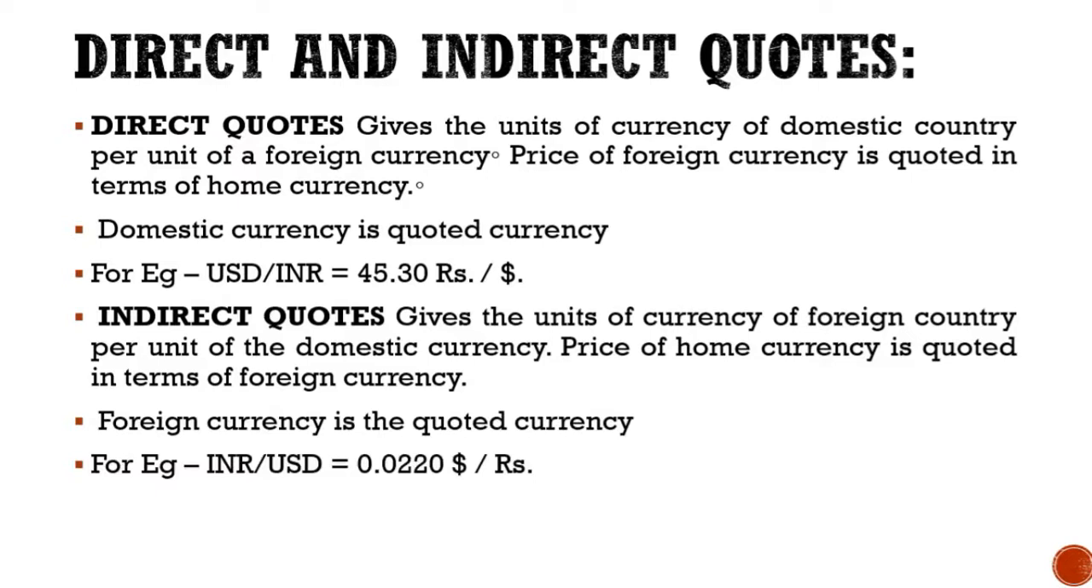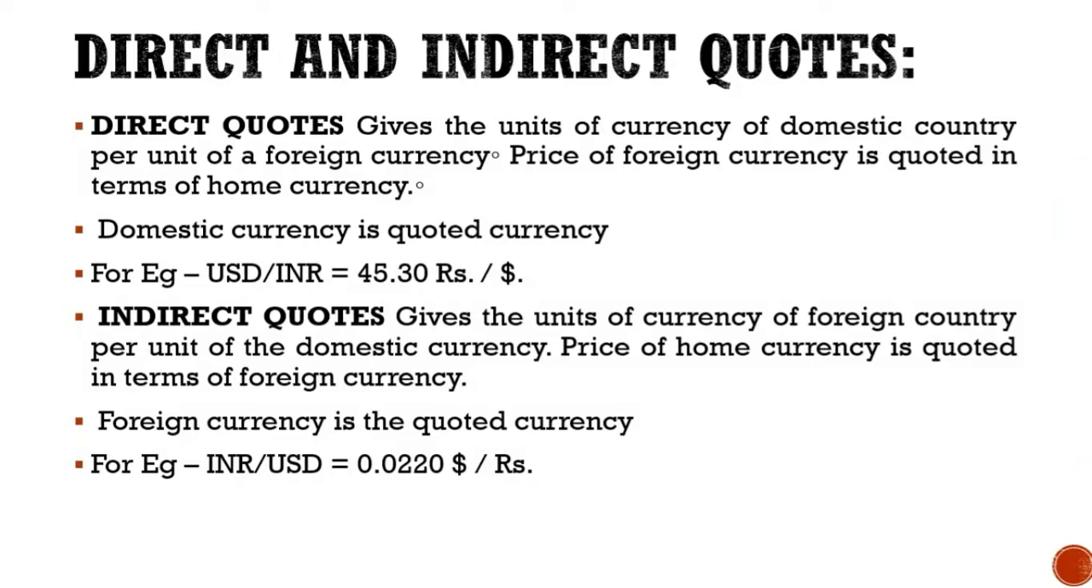Example, Indian rupees to USD is equal to $0.0220. So here 1 unit of rupees can be used to purchase, or the other way if you say, in order to purchase 1 rupee, you will have to pay $0.0220. Here India or the Indian rupee becomes the base currency and the quoted currency becomes USD. Now let us try to understand this concept of direct and indirect quote in a better way with the following examples.